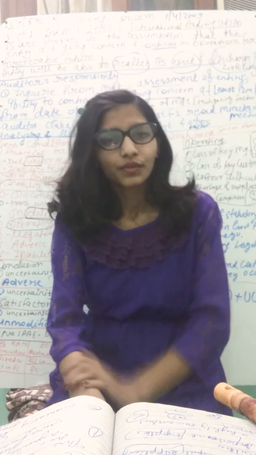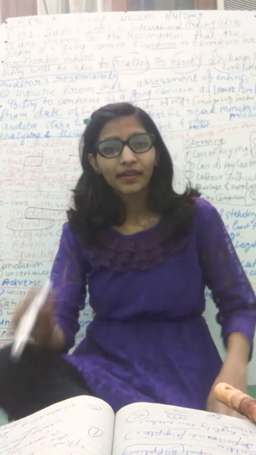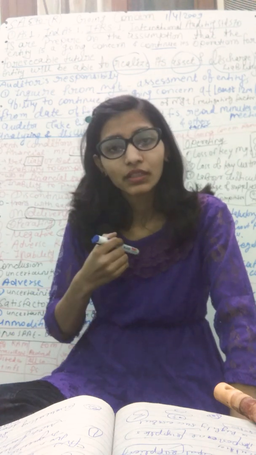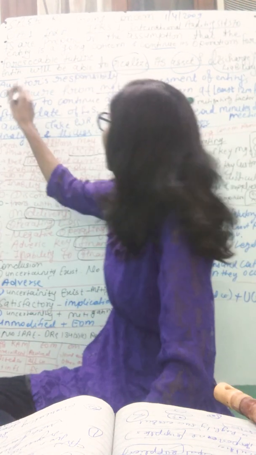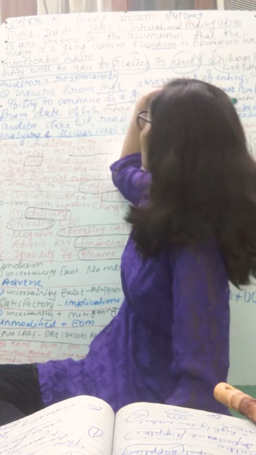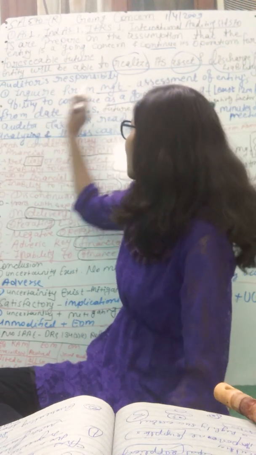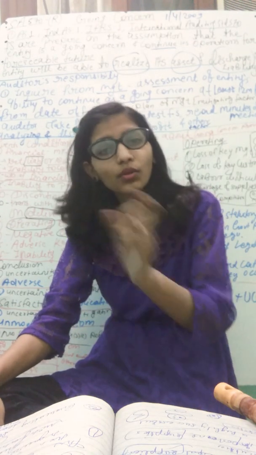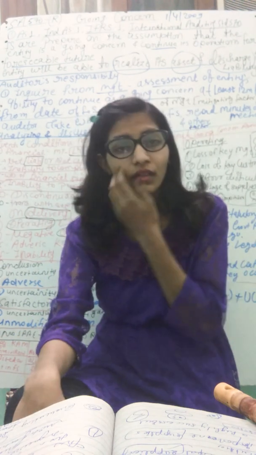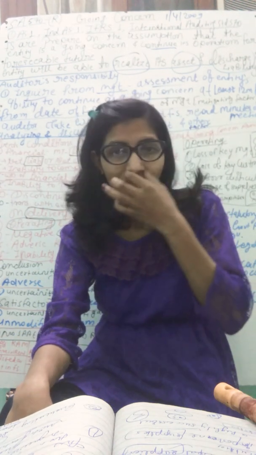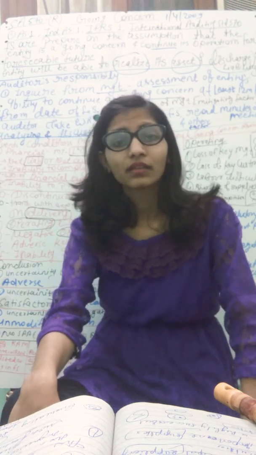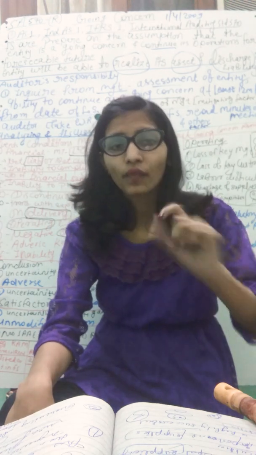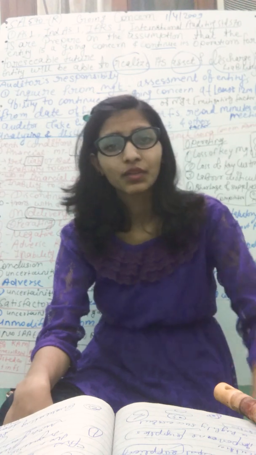As an auditor, what are our duties? The assessment of going concern is the duty of the management. Then our duty is to inquire from management about the assessment of the entity's ability to continue as a going concern for at least 12 months or more. If the management gives an assessment of less than 12 months, then we request the management to please assess the ability of going concern for at least 12 months or more from the financial statement date.